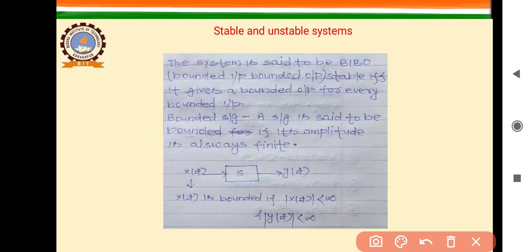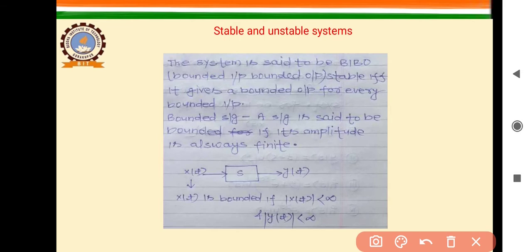And what does bounded mean? If the signal has a finite amplitude throughout its interval, then the signal is called a bounded signal. It means at every instant of time the signal has some finite value. If it does not lead to infinity, then the signal is called a bounded signal.